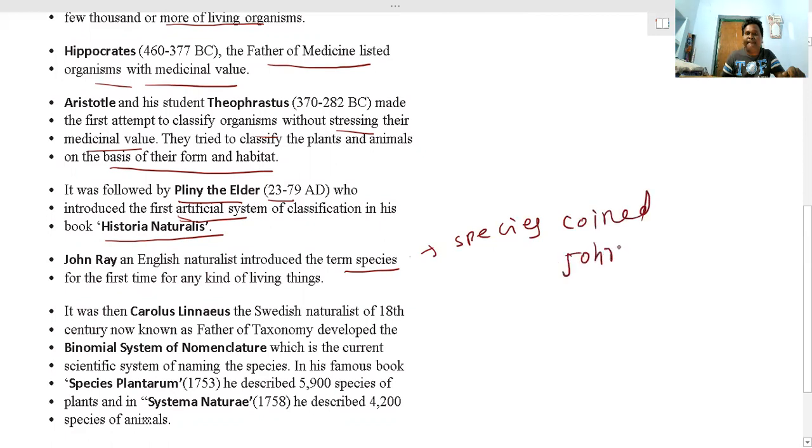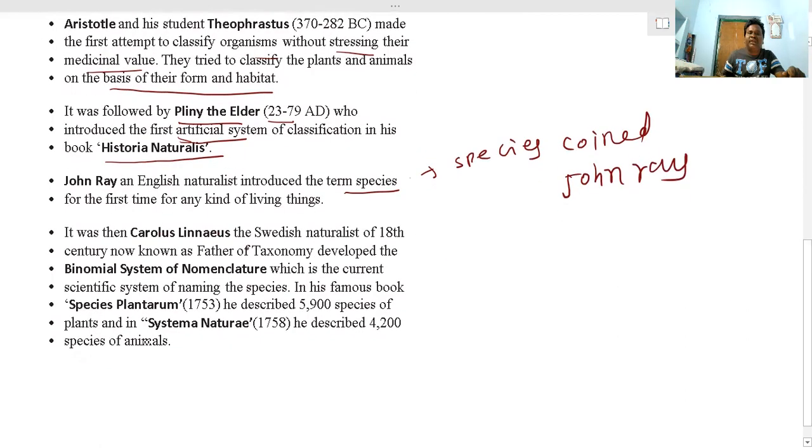Carolus Linnaeus was a naturalist of the 18th century, also known as the father of taxonomy, and he proposed the binomial nomenclature system.